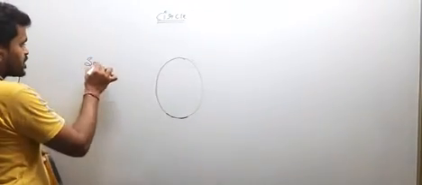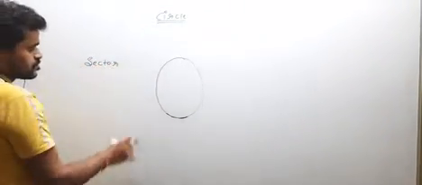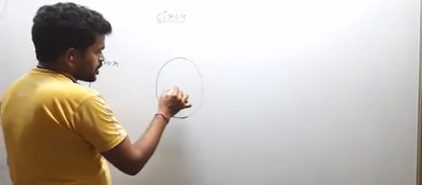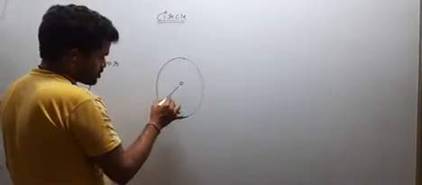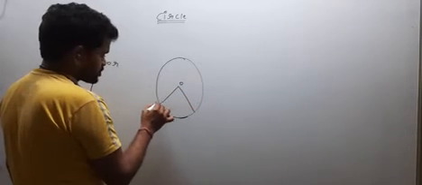After arc, we will discuss about the sector. What is sector? As you know, this is the center of circle O. This is the radius, and this is the radius.